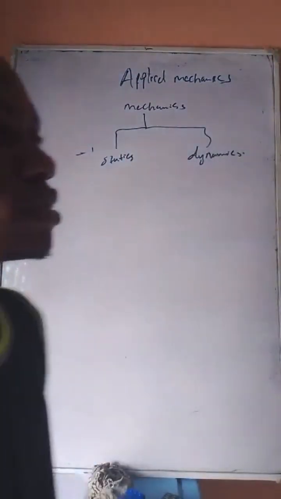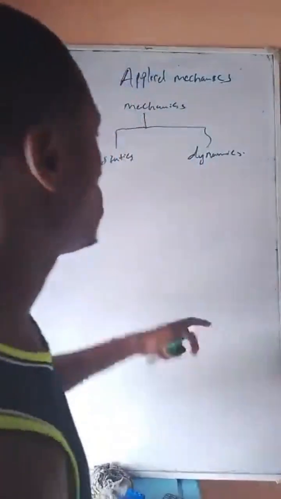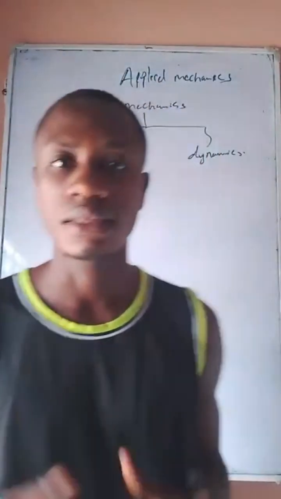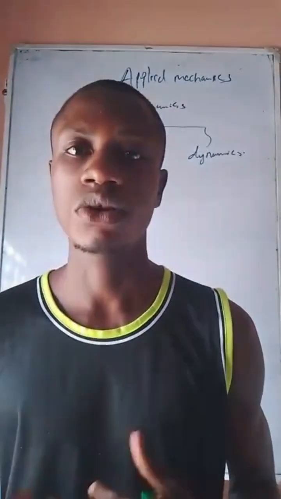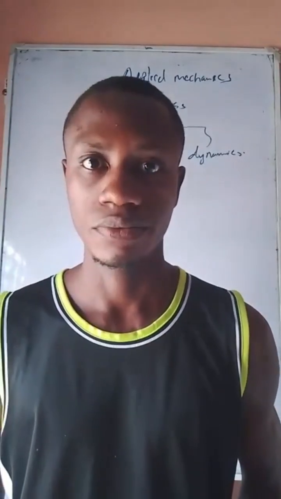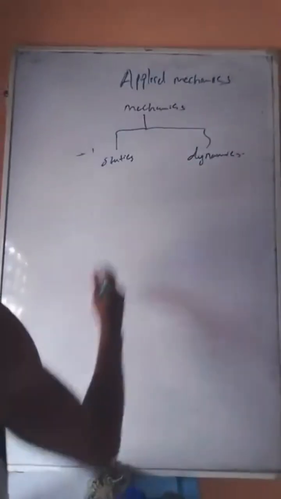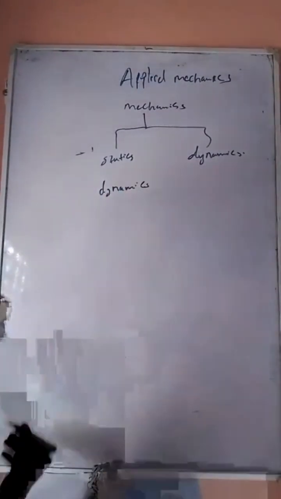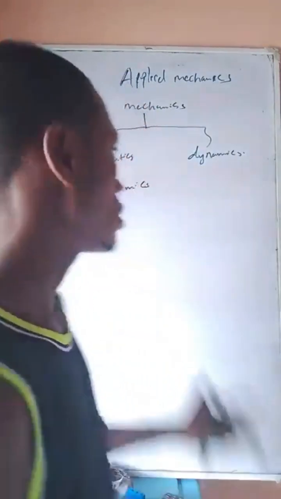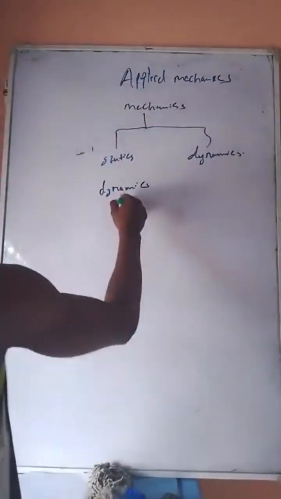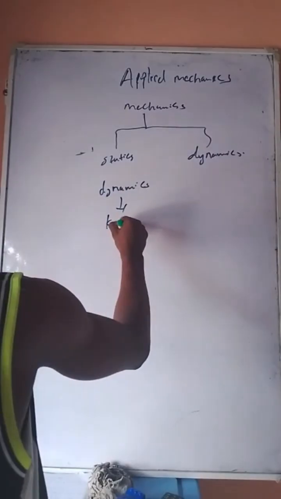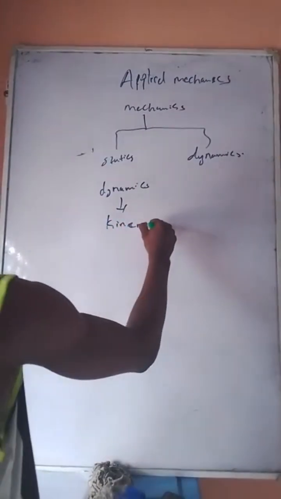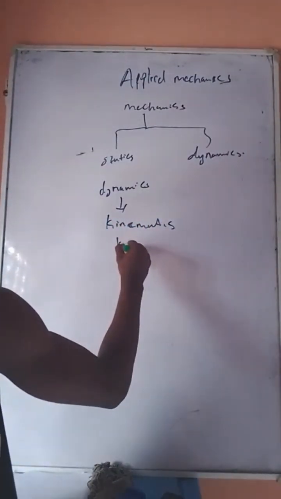While dynamics is a branch of mechanics that studies a body and the forces that cause the body to be in motion. Okay, so dynamics is a very important aspect of applied mechanics. We see that dynamics is further divided into kinematics and kinetics.